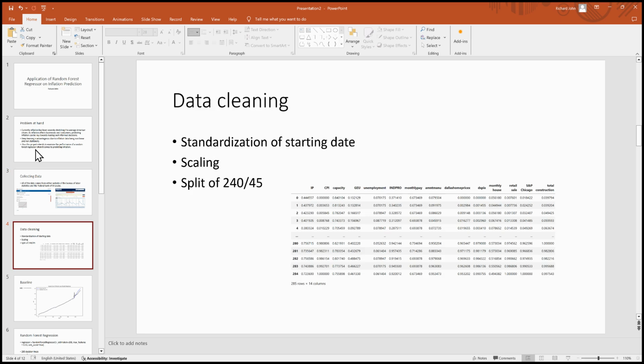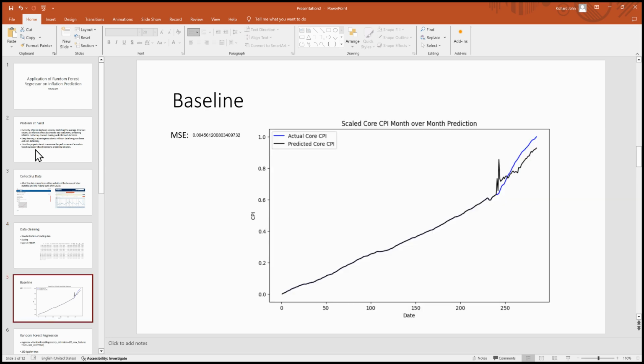Now, with the standardization of our data sets, we do this in order to make sure they all start at the same date. Since many of the data sets didn't start at January of 2001, we had to standardize them to that. Next, we scaled our data sets, which makes it much easier for our machine learning model to train on them. And then we split them into 240 data points for the train set and 45 data points for the test set.